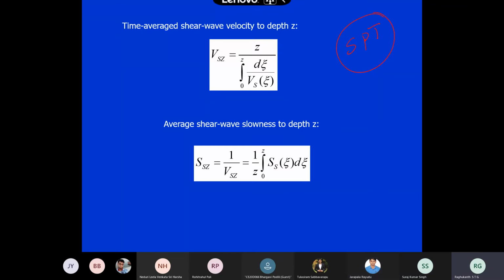What is SPT? Standard penetration. Standard penetration, you remember, right? They do drilling, a borehole, you follow, right? They will give the number of blows, like that they do.